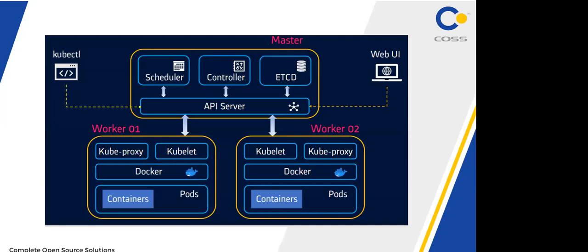So what exactly is the master node? What are worker nodes? See here, the master node is first, and below that the worker nodes are there. The master node is where you have to install OpenShift. In the master node, you have to run 4 components. What are the 4 components running in the master node? Scheduler, controller, etcd, and API server.